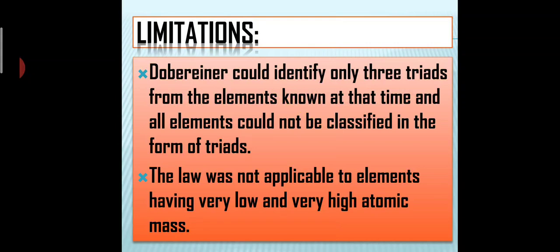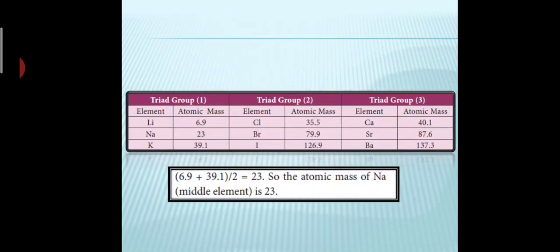There were some limitations, meaning it was not applicable to all the elements. There were some drawbacks. Dobereiner could identify only 3 triads from the elements known at that time, and all the elements could not be classified to form triads.